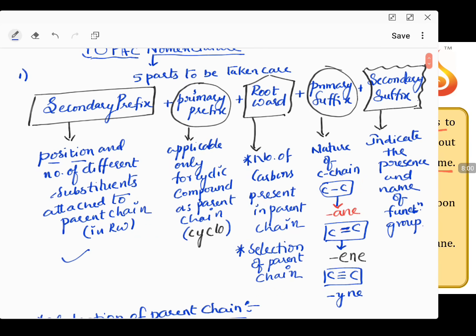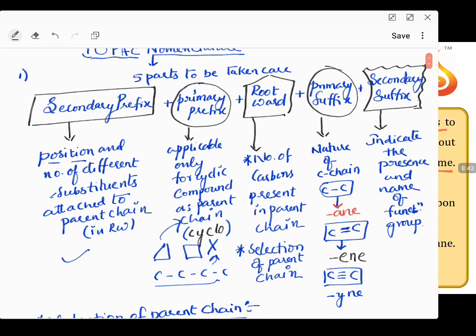Now what is the job of primary prefix? Primary prefix is applicable only if you have cyclic compounds like this. If the cyclic compound is the parent chain, then we use the word cyclo before the root word. This word is fixed, and we use it only when it is a cyclic chain. If the carbon chain is open chain, if I write something like this, a carbon chain, in this case primary prefix is not used. In the open chain, primary prefix is not used. Only in the cyclic chain we use the word cyclo. For open chain, the primary prefix has no importance.